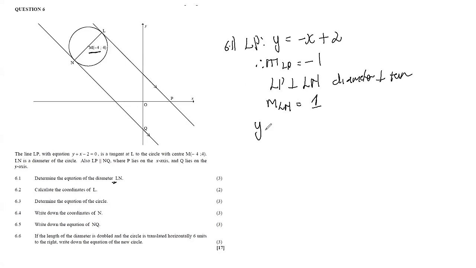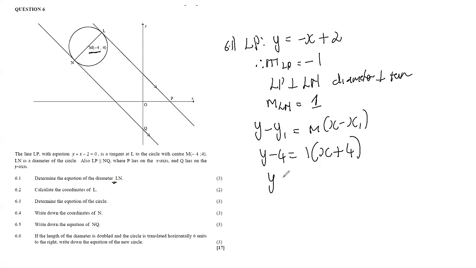So we can just use the formula for the equation of a straight line and find the equation of diameter LN. This is y minus our y1, which is 4, and then we have our gradient as 1, times x minus our x value, which is negative 4. That means negative and negative will be positive 4 here.